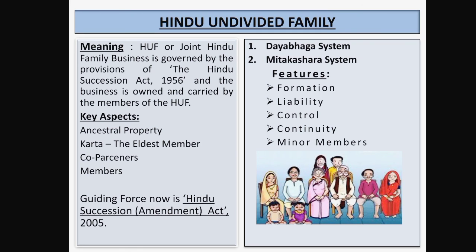Next feature is minor members. So in a joint Hindu family business, a child becomes a member by birth only. So there is no restriction for a minor to become a member of the business. He automatically becomes a member of the business by taking birth in the family. So this was all about the Hindu undivided family and its features.